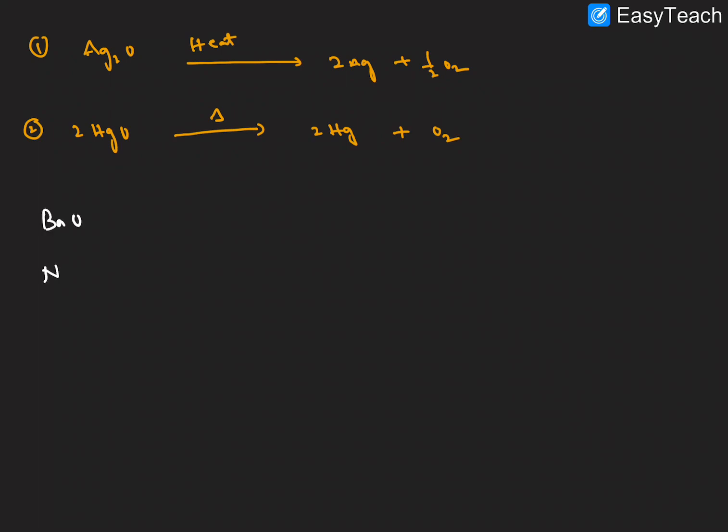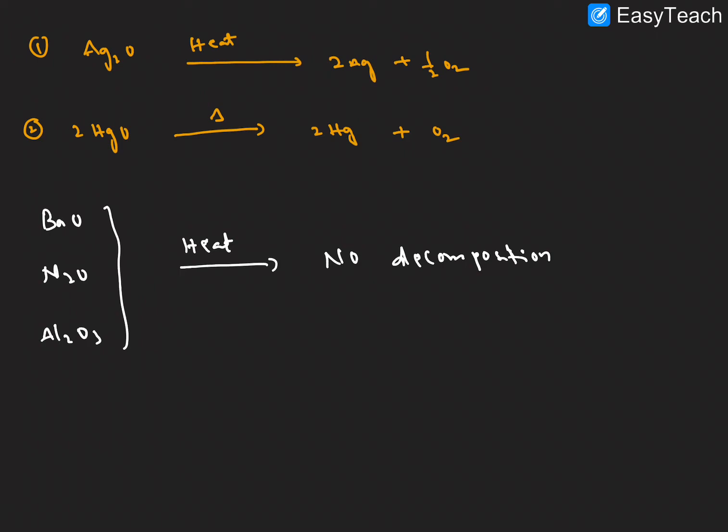Then next, barium oxide, sodium oxide and Al2O3: at normal temperature and on heating also, there is no decomposition. The reason is that the electropositive element combined with oxygen has very strong binding. I hope it is clear.